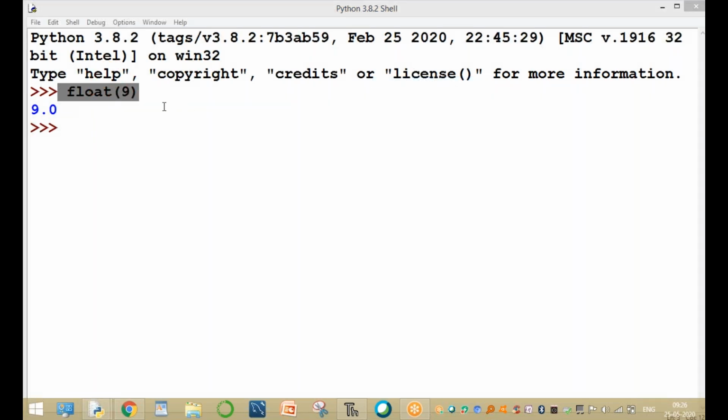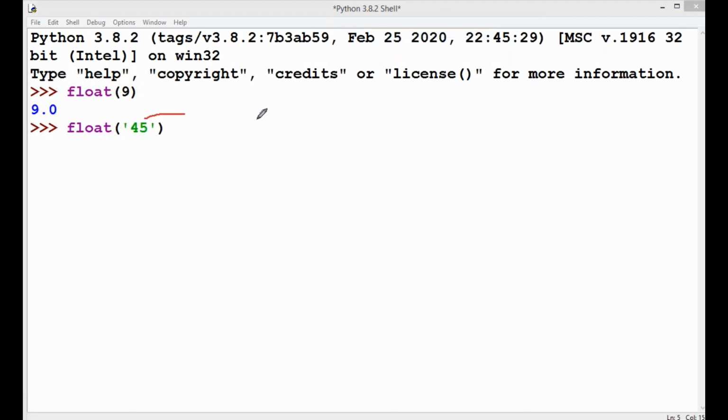Now the next example. For example, float of the string value '45'. Please observe this. Here the 45, without single quotes, is an integer value. Now this integer value is converting into float type. With single quotes it is a string type, but not integer. Without single quotes, it is integer type.